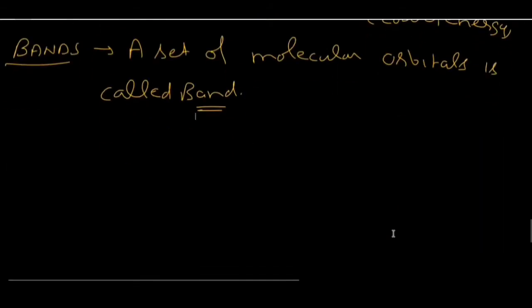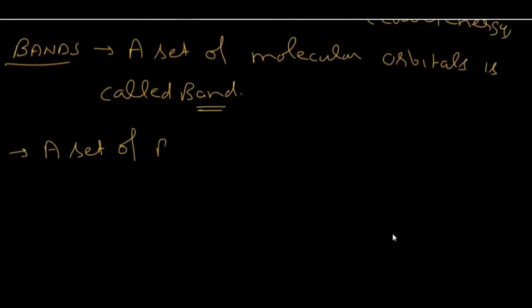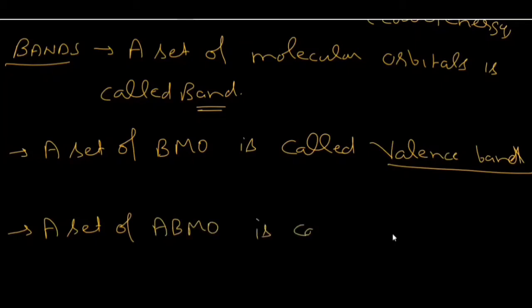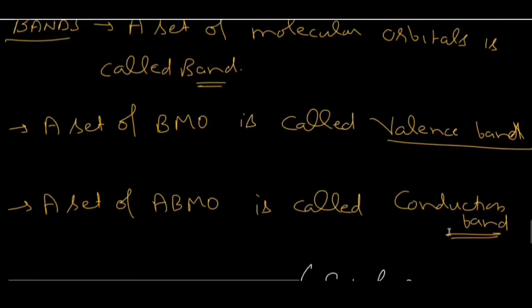Now, remember this one. A set of bonding molecular orbitals is called valence band. And in the same way, a set of anti-bonding molecular orbitals is called conduction band. So one is valence band, second is conduction band. Valence band is a set of bonding molecular orbitals and conduction band is a set of anti-bonding molecular orbitals.